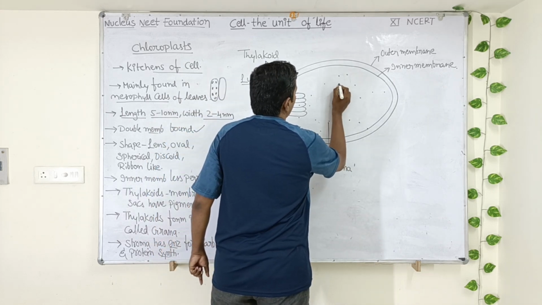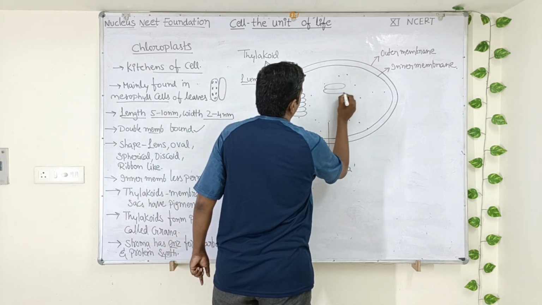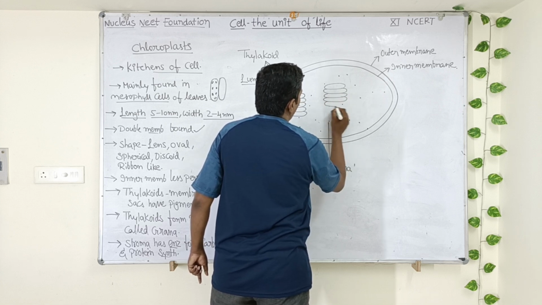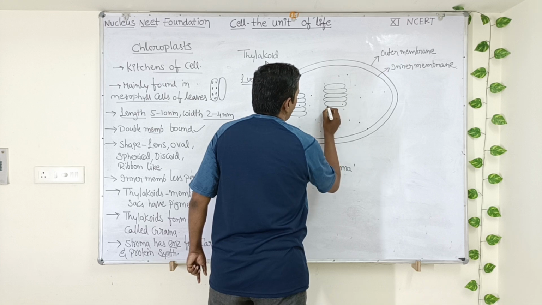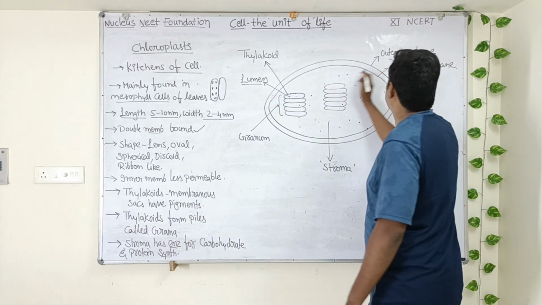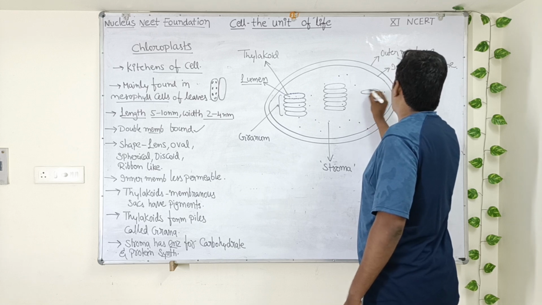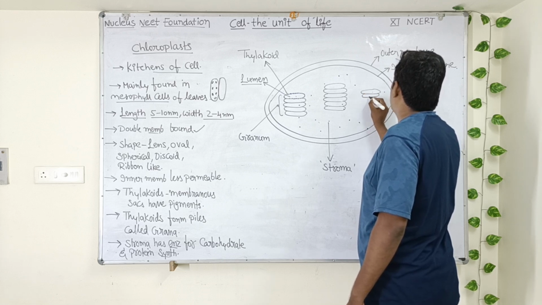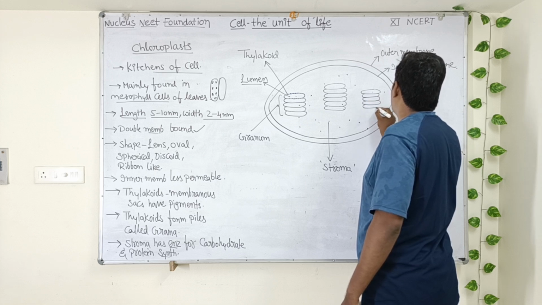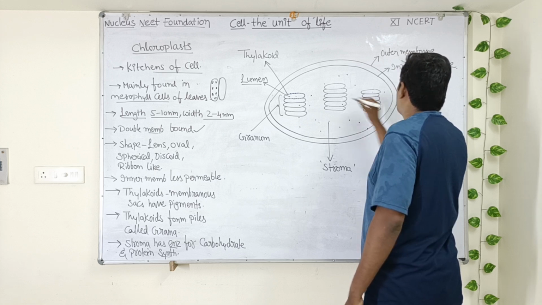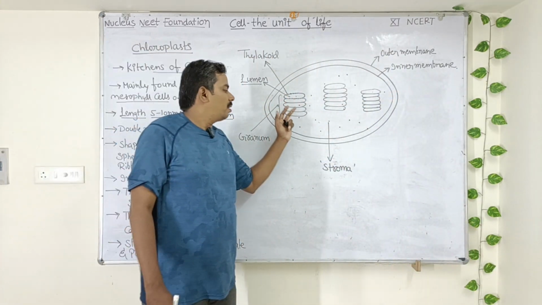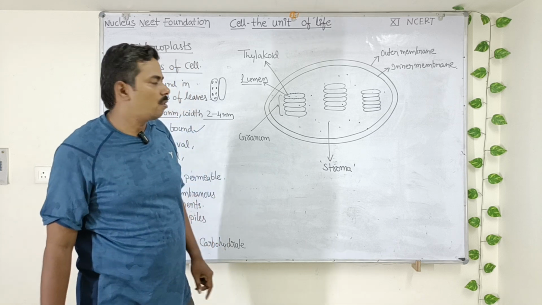So let's draw here one more granum. Thylakoid, another thylakoid, another thylakoid, and one more, another thylakoid. Here, let us draw one more granum. This is a thylakoid, another thylakoid, one more, and one more. Last one. So like this, several grana will be distributed inside the stroma of the chloroplast.